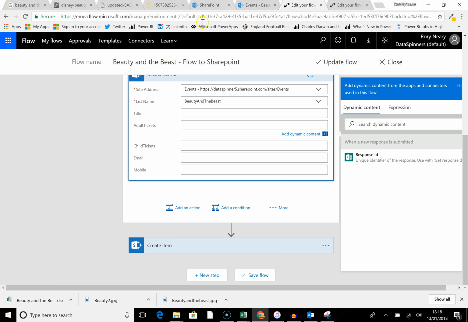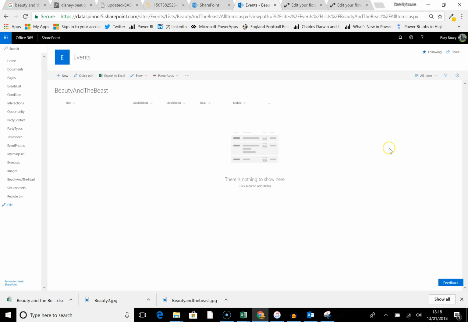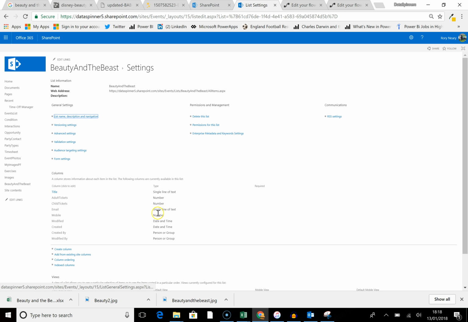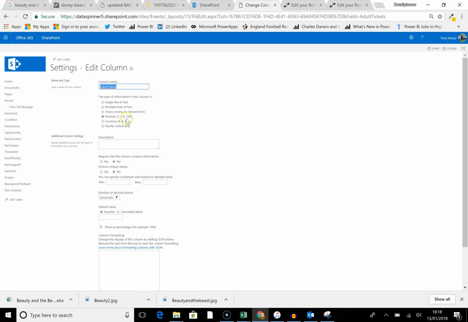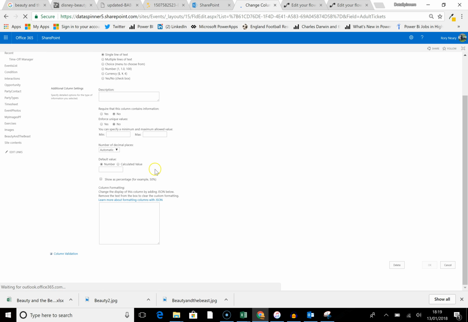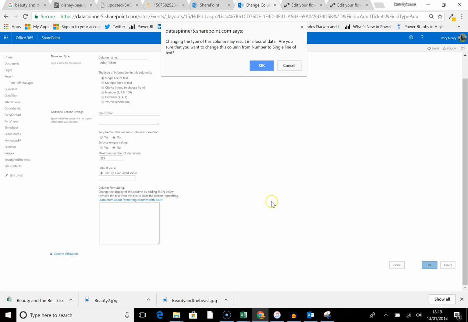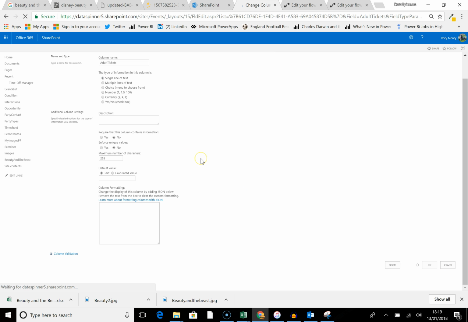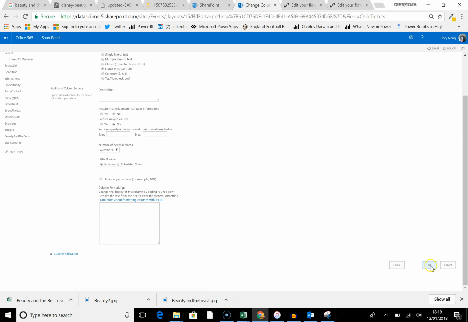Okay, so what I'm going to do is go back to SharePoint, back to my events. I am going to go to the list settings. I am going to go onto this adult tickets thing here. I'm just going to make it a straight single line of text, job done. We know it's going to be okay because we're controlling the inputs on its way in using the form. And on the child tickets, we're going to make it a single line of text.